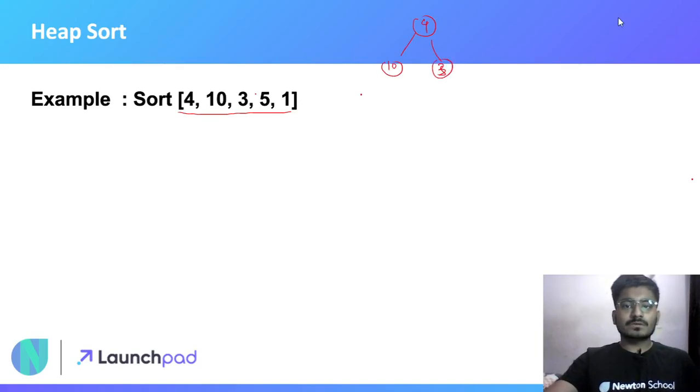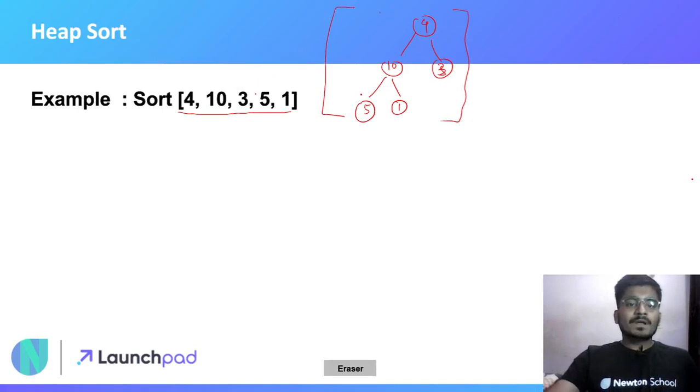That will be 3. Then I will go to the left child, and 4 10 3 5 1. That was the example and this is the right arrangement for it. So this is the arrangement of these elements in heap form. Now we have a heap.